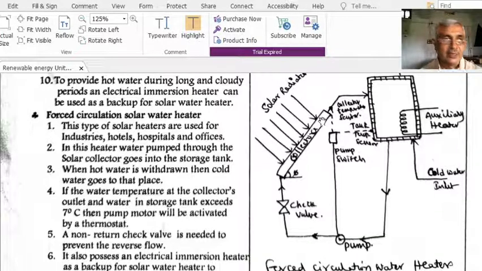These are very important, very common solar hot water systems. One is very convenient to use for domestic purposes. The other one is very useful and efficient to use in hotels, hospitals, industries, offices, and many such small scale systems where hot water is needed for daily purposes. This is about solar hot water systems.